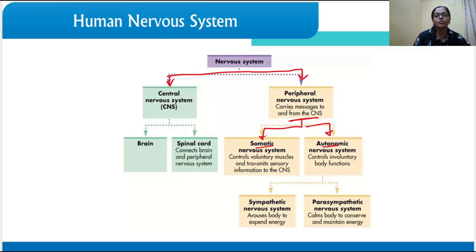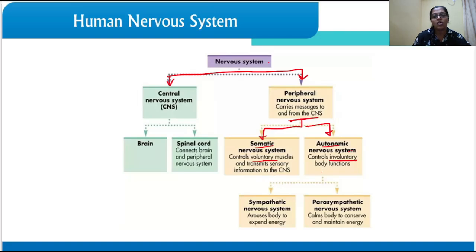The somatic nervous system controls the voluntary muscles. Now, what is voluntary and involuntary? Voluntary means actions which are in our control, which we want to do, like reading, writing, dancing. Whatever is in our control is called a voluntary action. What is not in our control, like digestion and respiration, things which happen unknowingly in the body, are involuntary actions. So the autonomic nervous system controls involuntary actions, and the somatic controls all voluntary muscles or voluntary actions, transmitting the information to the central nervous system.